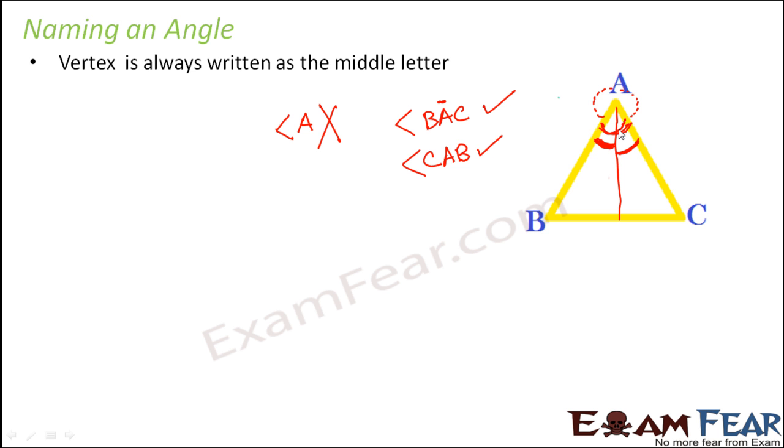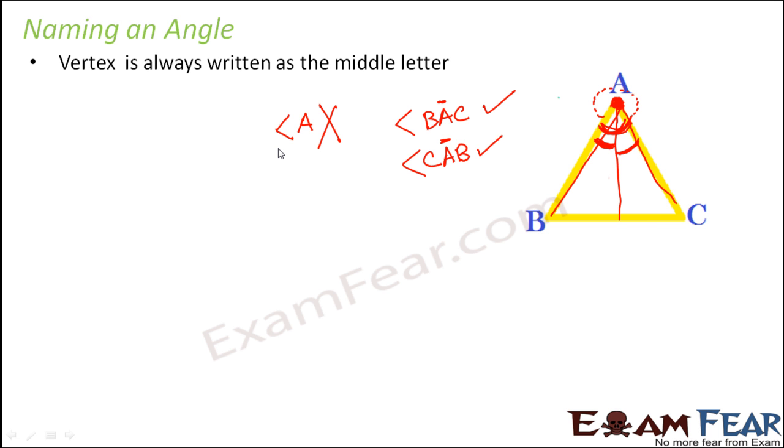Now here, when we are talking about this angle, so this is the vertex, right? Because this is the point where these 2 rays AB and AC meet. So the vertex, that is point A, should always remain at the center. And then you can either call it as angle BAC or you can call it as angle CAB. So both are equally perfect. But writing angle A is not a very good way of naming an angle.